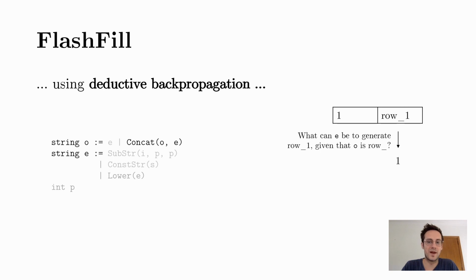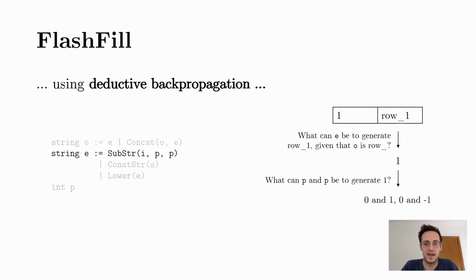We then go back to the concat statement, for which we have now been able to build the first argument, and try to figure out what its second argument can be. So what can we concatenate to row_ to build row_1? Indeed, a 1. And 1 can be easily obtained by taking a substring that is the whole input. Essentially, deductive backpropagation recursively breaks down the problem into smaller subproblems until each of these subproblems can be solved.